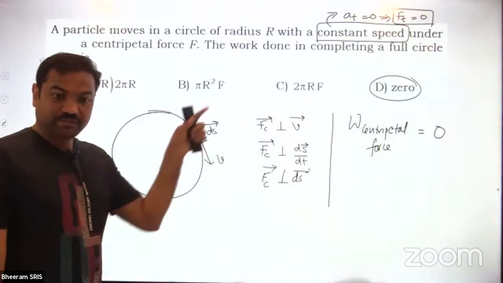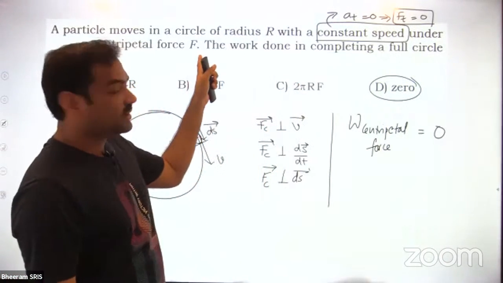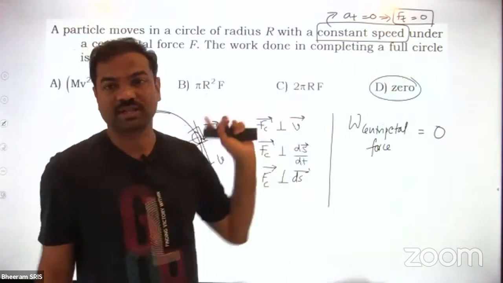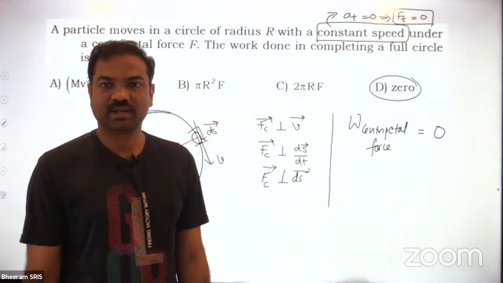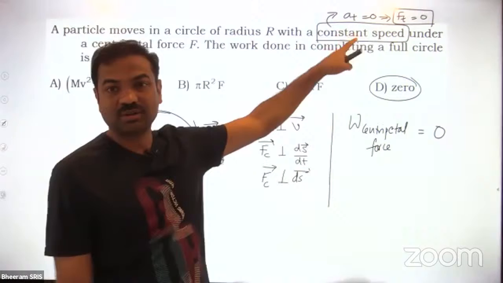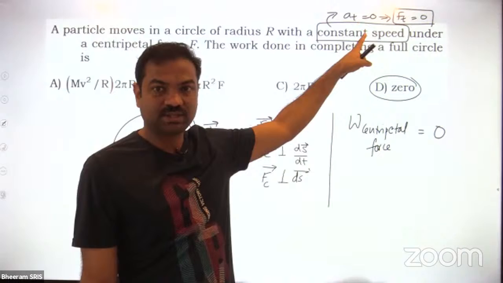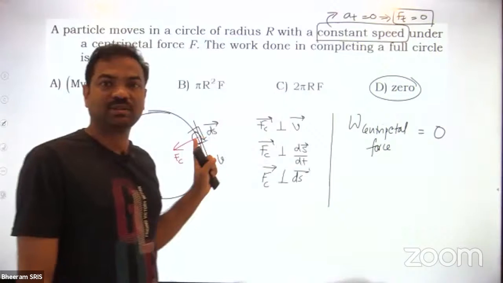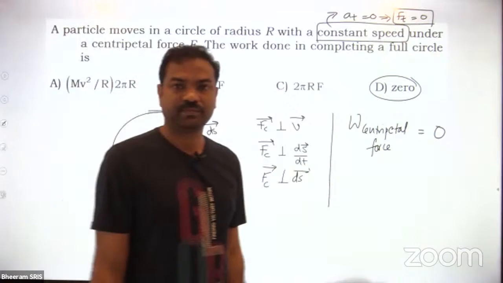Okay. So if speed is not constant, then the answer won't be 0. Why? Because they're not asking for work done by centripetal force. They are asking simply the work done in completing a full circle. Work done means work done by all forces, total work done. Not only centripetal force, you have to take tangential force also. But here they have given constant speed. Constant speed stands for what? No acceleration along the tangent and no force acting along the tangent. So as there is no force along the tangent, there is only one force acting, which is centripetal. Then work done by centripetal force is 0. Clear?